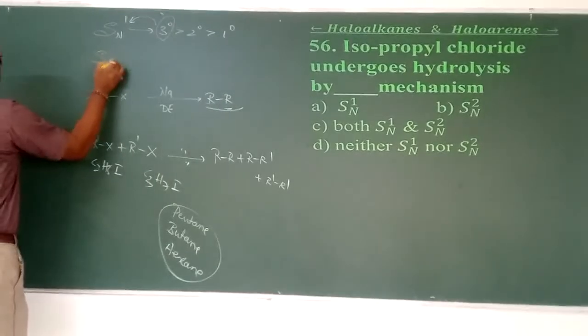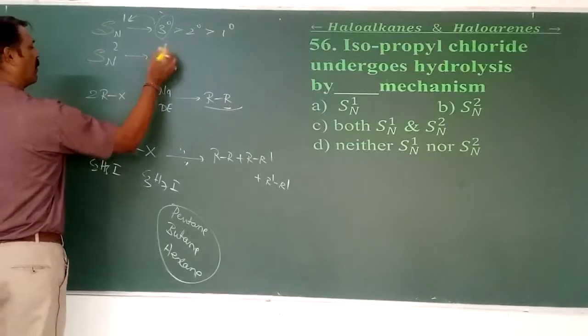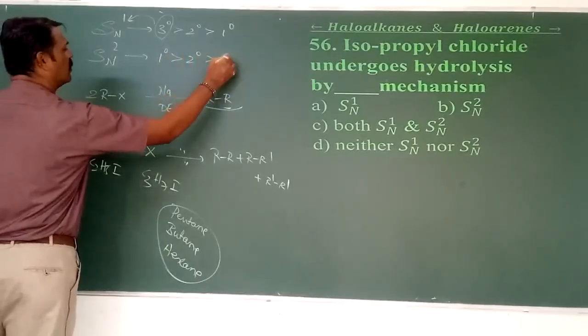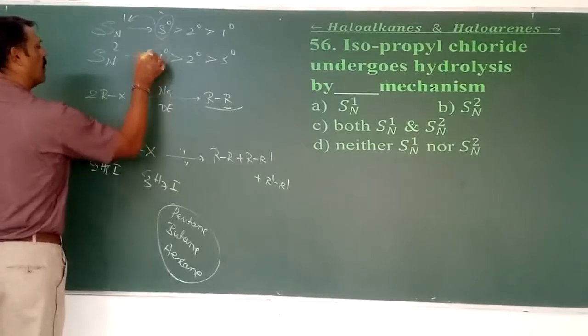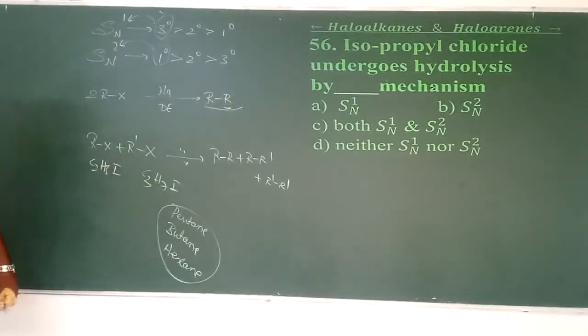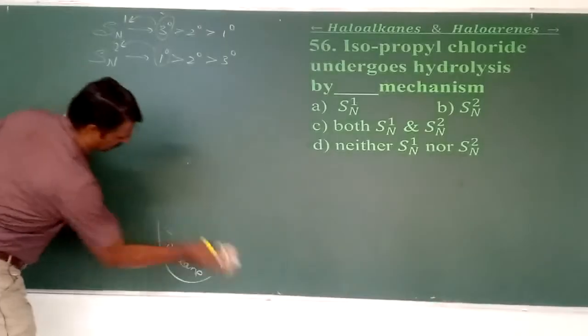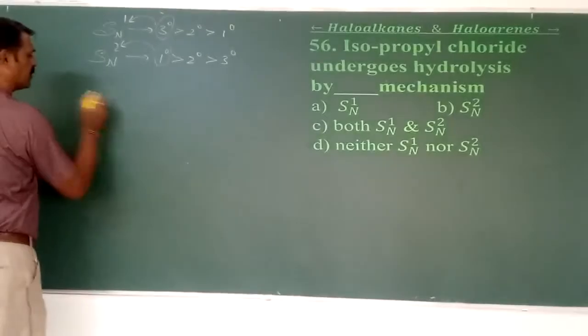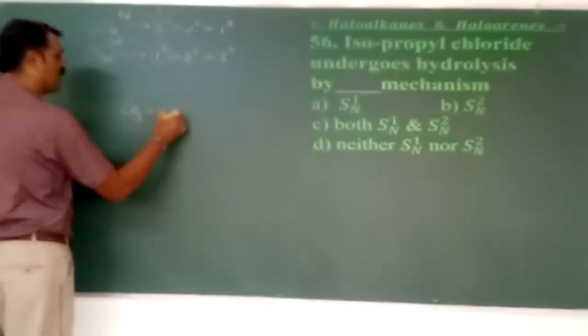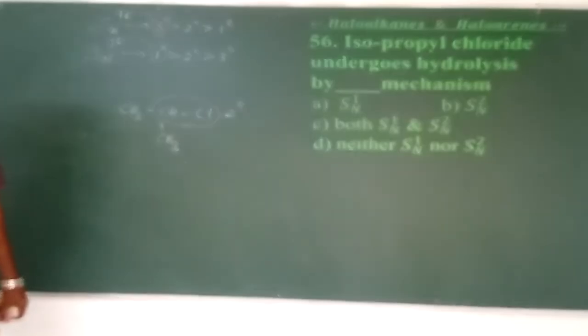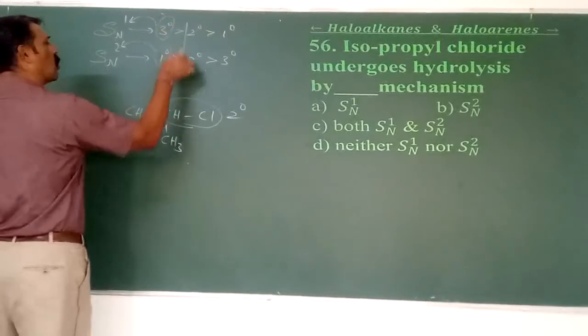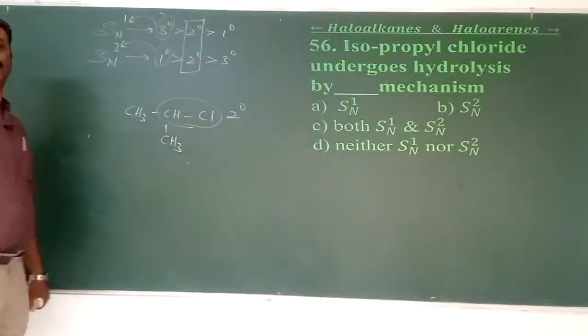Whereas SN2 refers to primary greater than secondary greater than tertiary, which means primary has more importance with respect to SN2. But what is isopropyl chloride here? We call it IPC. Isopropyl means CH3, CH, CH3, Cl. If this is the case, it is directly secondary, which means it is in the middle in both cases.